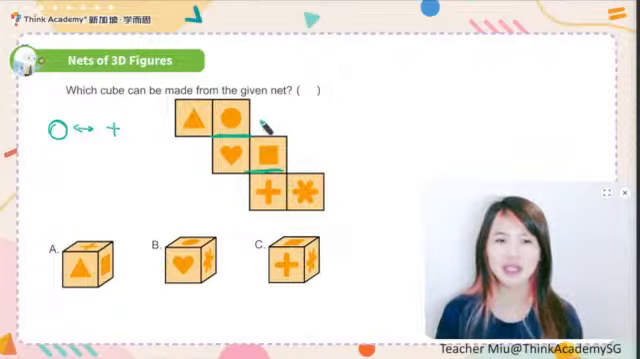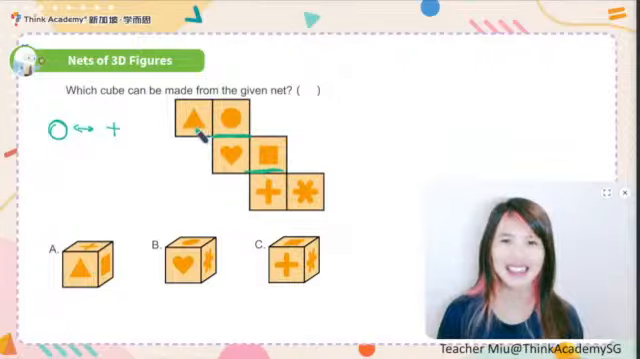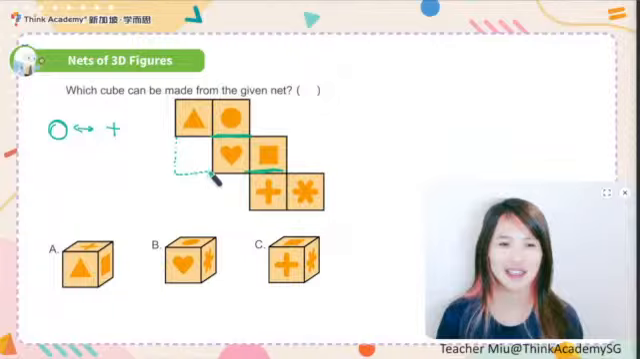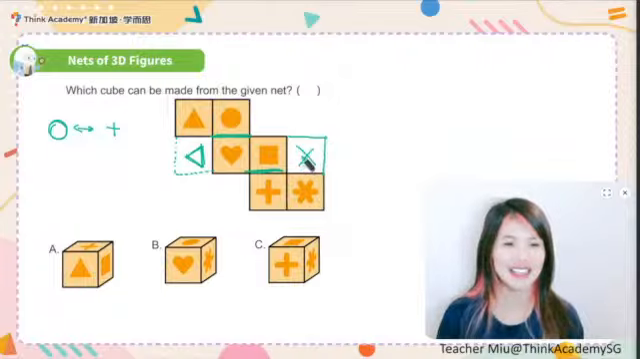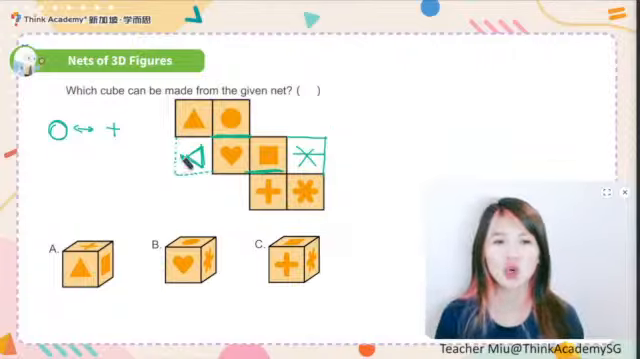Then what about the triangle? What is the triangle actually? The triangle is actually the body, right? Like this. So this is the body. And what about the star? The star is actually also the body. If so, who is opposite to the triangle?